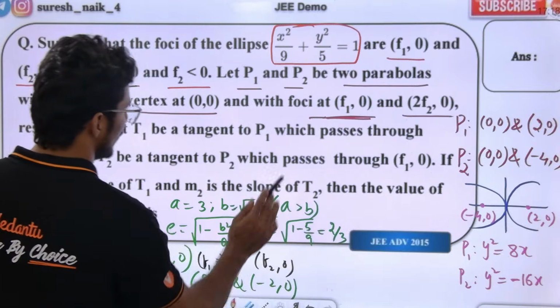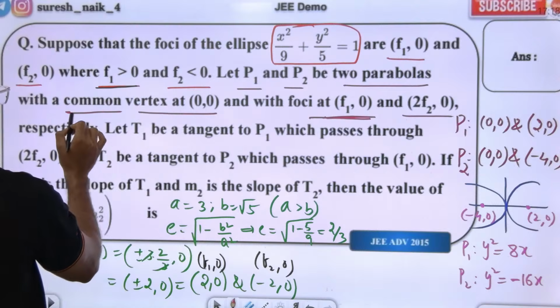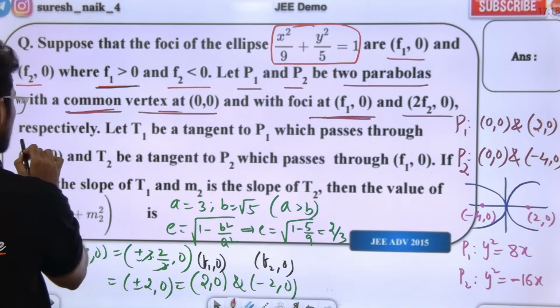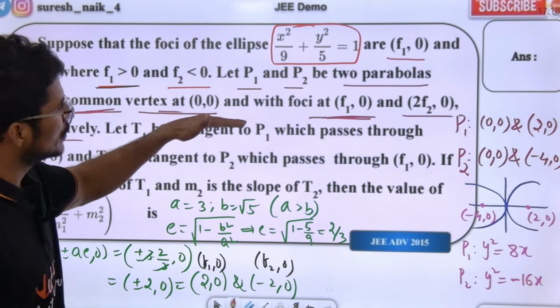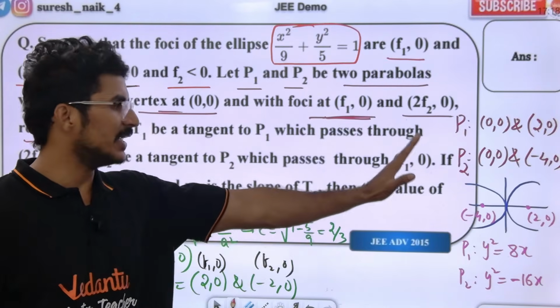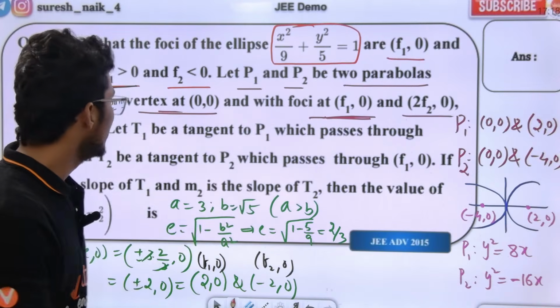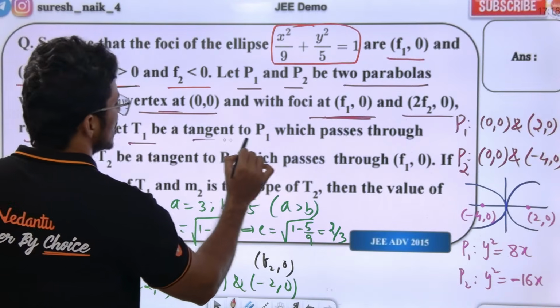Next part of the question. We need to read step by step. The first three lines are done, and I have written in detail everything required for them. Next, let T1 be the tangent to parabola 1.